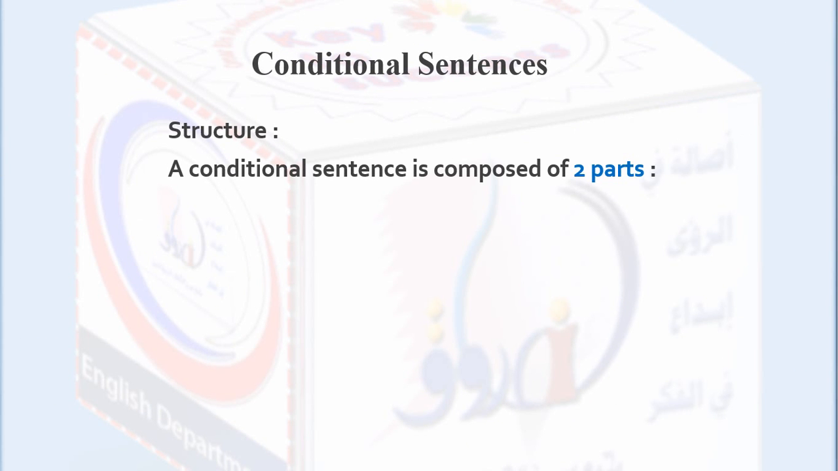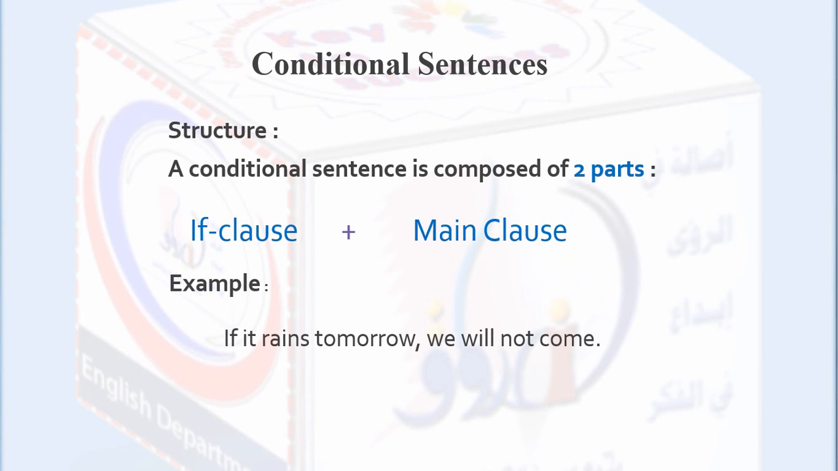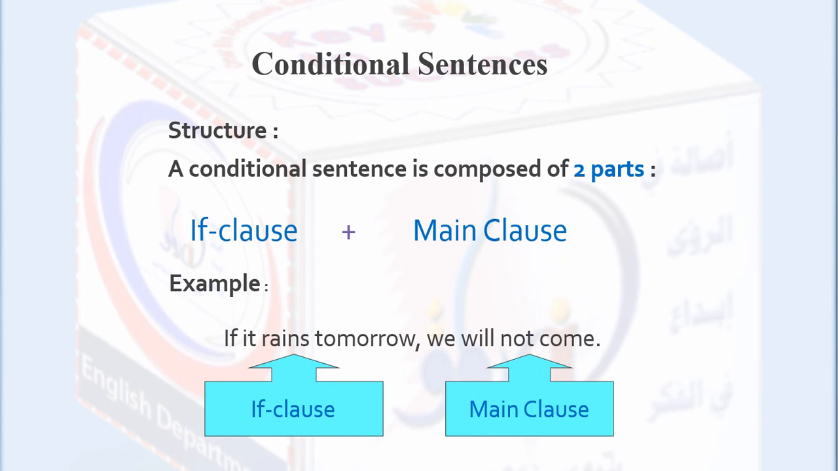Structure: a conditional sentence is composed of two parts, if clause plus main clause. Example: if it rains tomorrow, we will not come. If it rains is the if clause, we will not come is the main clause.